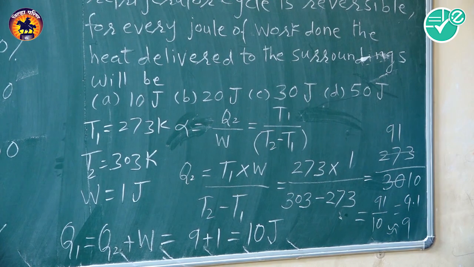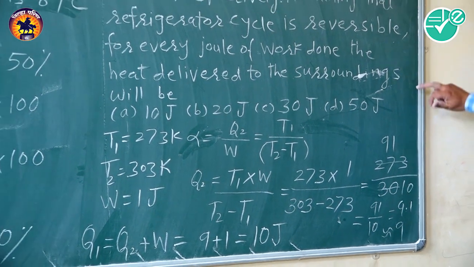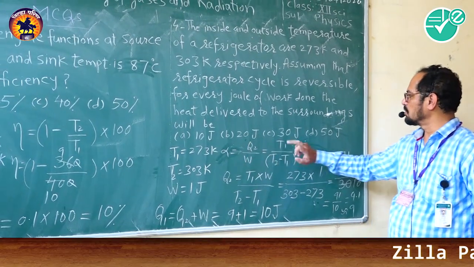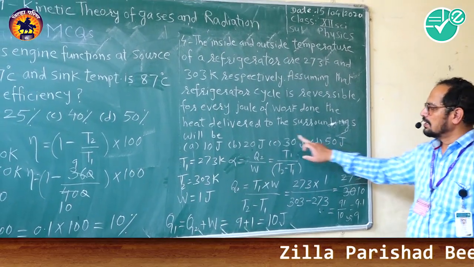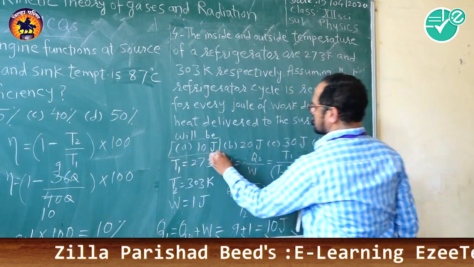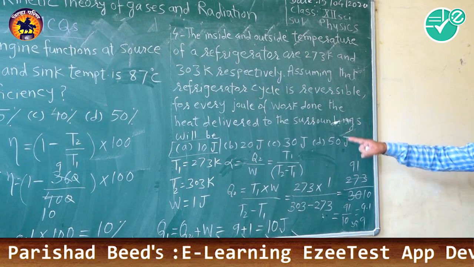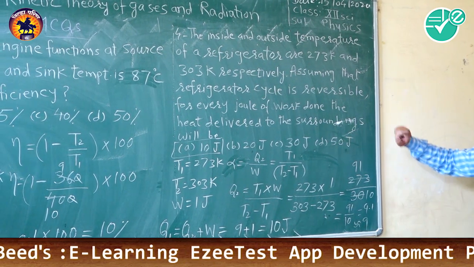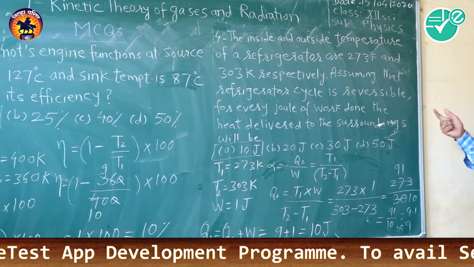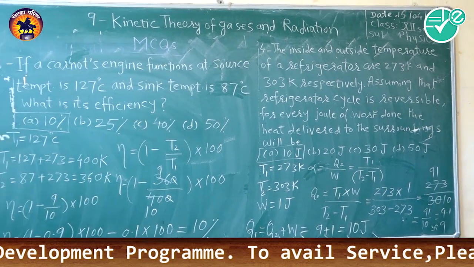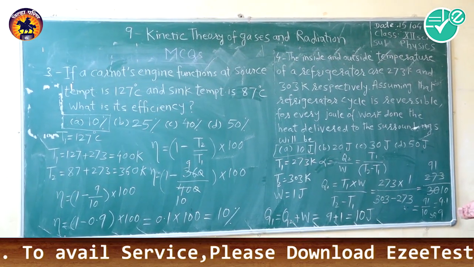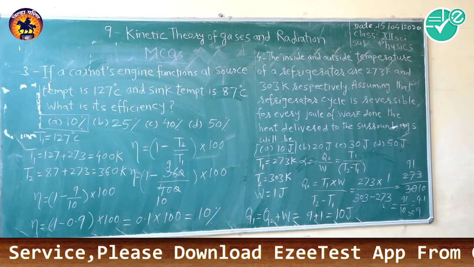So we get the answer 10 joule, and in our options 10 joule, 20 joule, 30 joule, 50 joule, 10 joule is the correct answer. So we have to solve questions on the refrigerator or heat engine in this manner, and generally there will be one question on thermodynamics, especially on heat engine, refrigerator, etc.